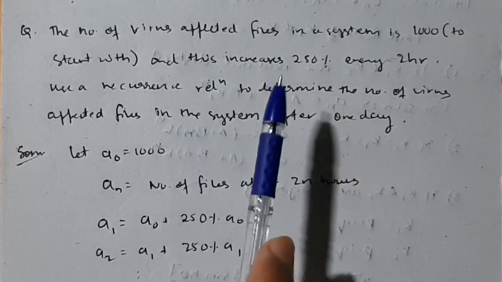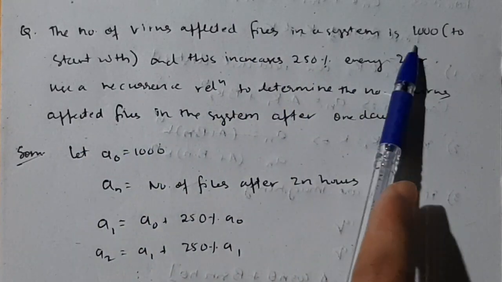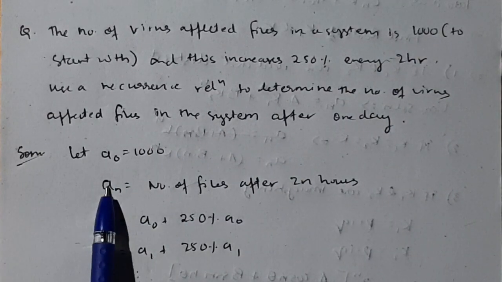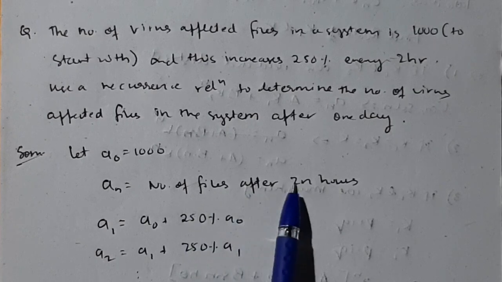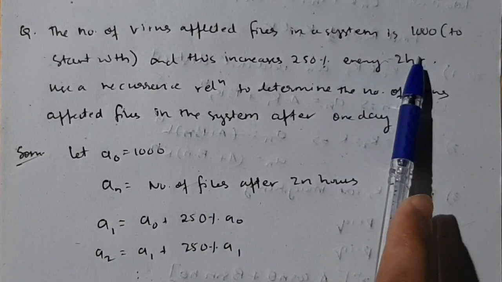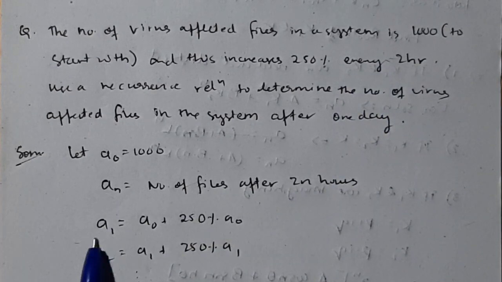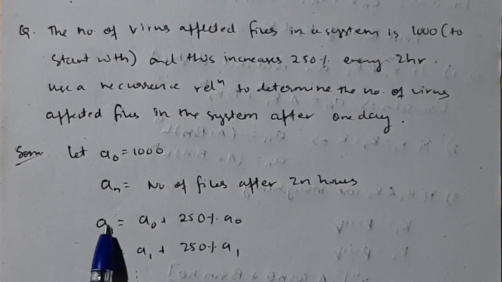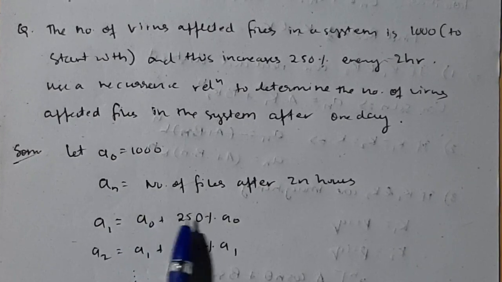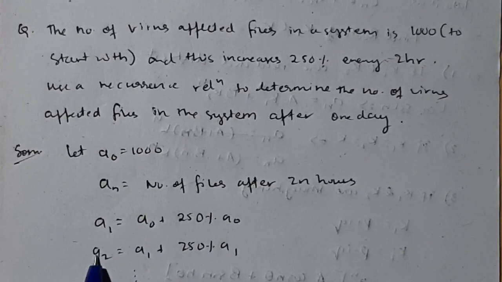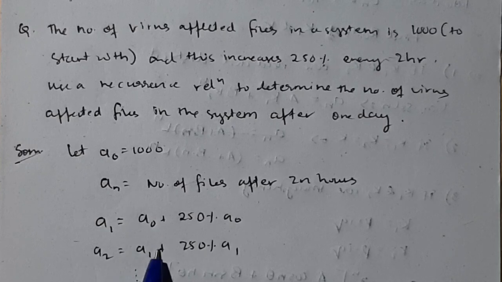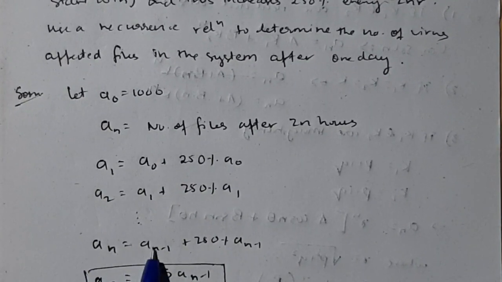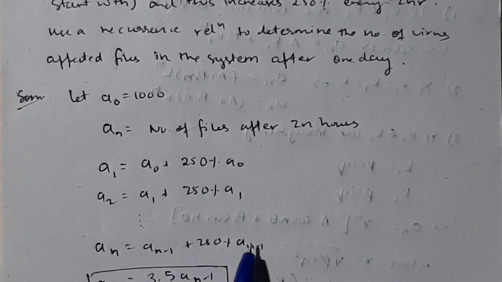Now firstly you need to see what is a naught. A naught means initially how much value of virus is there, 1000, right? It is 1000. Then write an means number of files after 2n hours. See, after every 2 hours it is increasing, right? So after 2n hours it will be an. So you'll write a1 is equal to a naught plus 250% a naught. See, a1 means after 2 hours. After 2 hours it will be how much value was there plus 250% of that value. So for a2, a1 will be there initially plus 250% of a1, like that. For an, what it will be, an means the previous value, an minus 1, plus 250% of an minus 1.